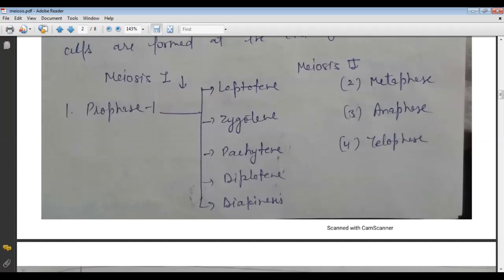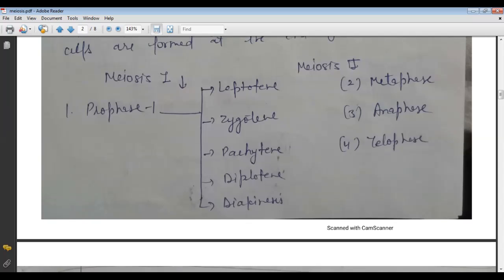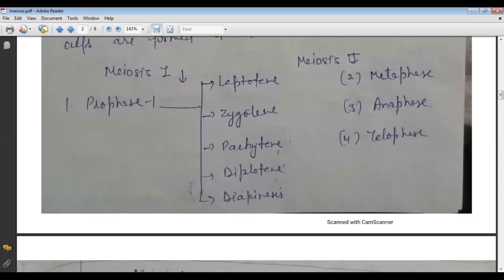Now come to meiosis 1. In meiosis 1, there are four stages. The first stage is prophase 1, second is metaphase 1, third is anaphase 1, and fourth is telophase 1. In the prophase 1 stage, there are five different substages. Let us discuss them. The first is leptotene, second is zygotene, third is pachytene, fourth is diplotene, and the fifth is diakinesis.